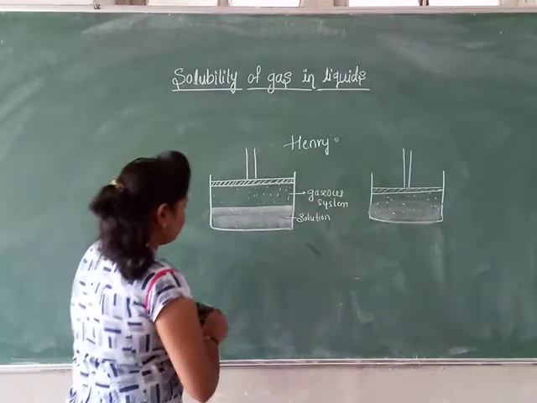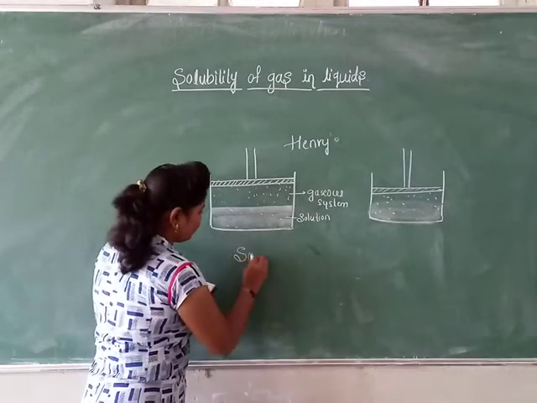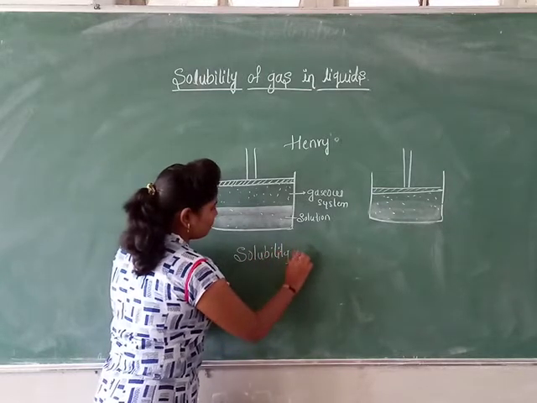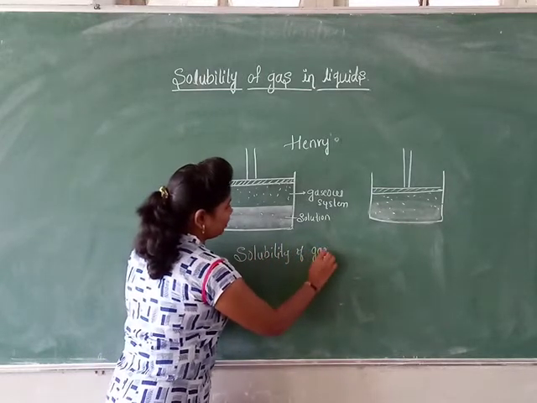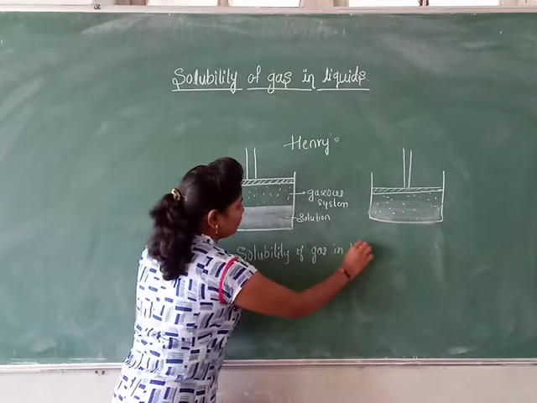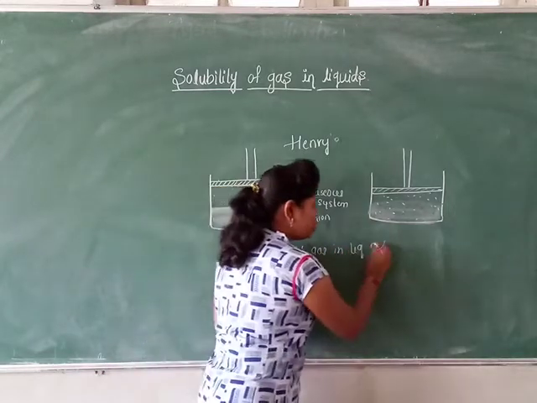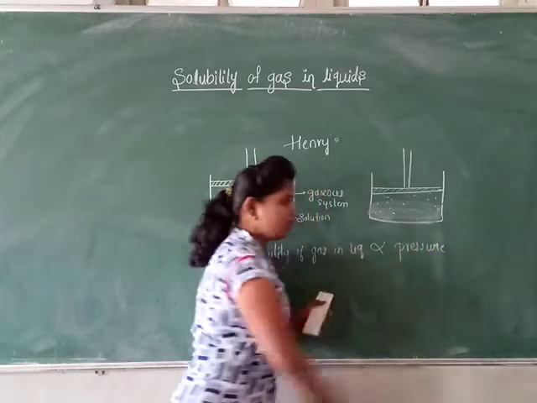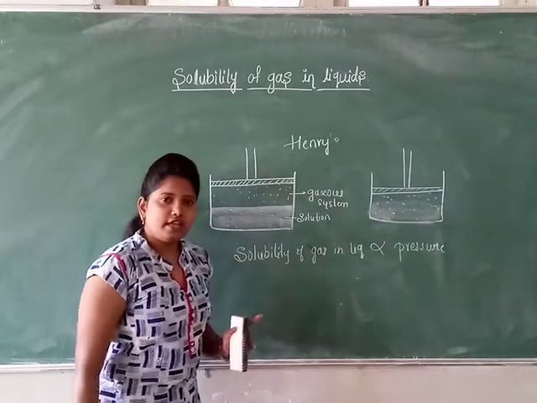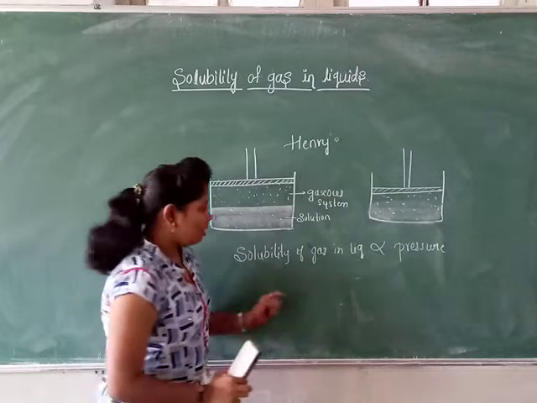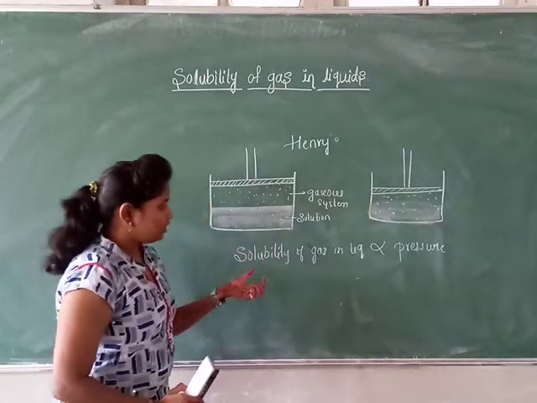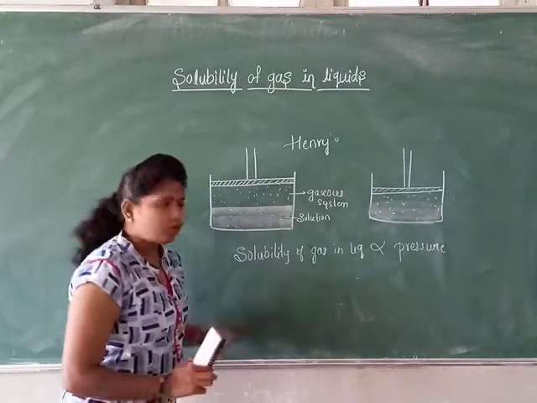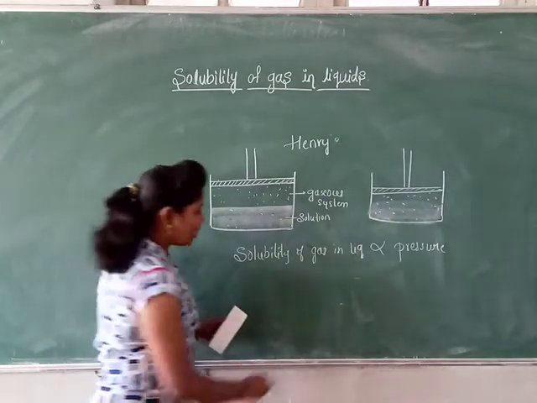We know that the solubility of gas in liquid is directly proportional to pressure. When you increase the pressure, the solubility of gas in liquid increases according to Henry's law. And if we take the mole fraction in order to measure the solubility of gas in liquid, then what happens?